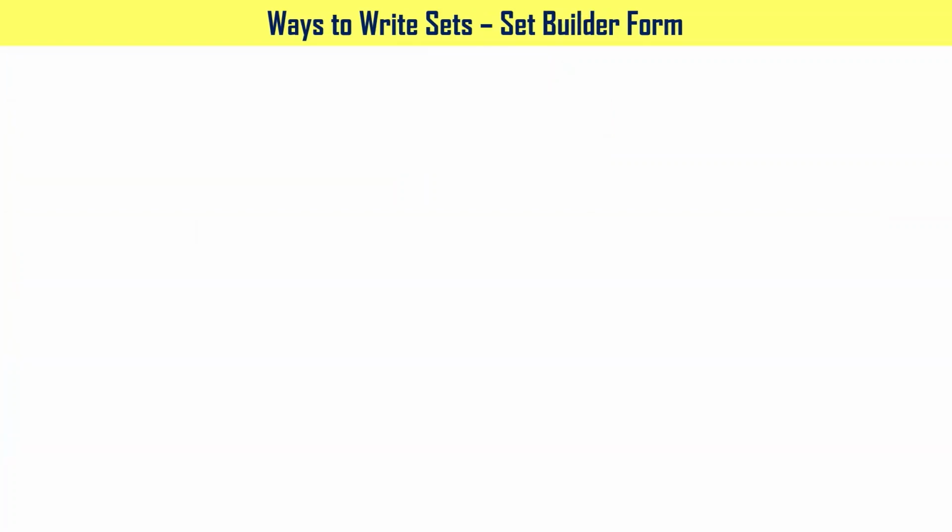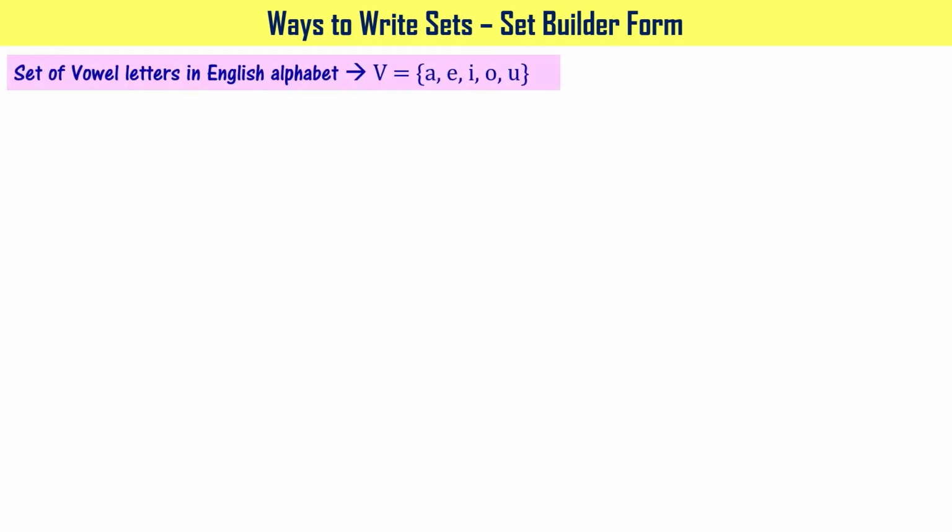Let's now learn about another form of writing the sets, that is set builder form. We have seen that set of vowel letters in English alphabet written in roster form as V equal to A, E, I, O, U, right? Let's write it in set builder form now.